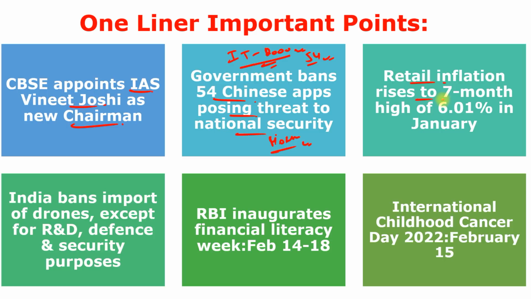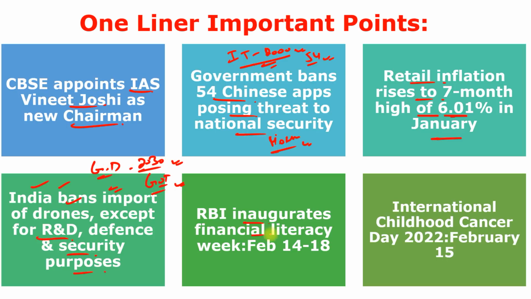Next, retail inflation rises to 7-month high of 6.01% in the month of January. Not important, just read this data. India bans import of drones except for research and development, defense and security purposes. So the government of India has announced a ban on import of foreign manufactured drones with exceptions for research and development, defense and security purposes. And this is done by the Government of India to strengthen the domestic drone manufacturing industry under Made in India drones by the Directorate General of Foreign Trade. And this is aligned with India's aim of becoming a global drone hub by the year 2030.